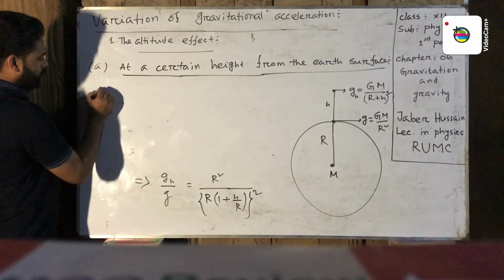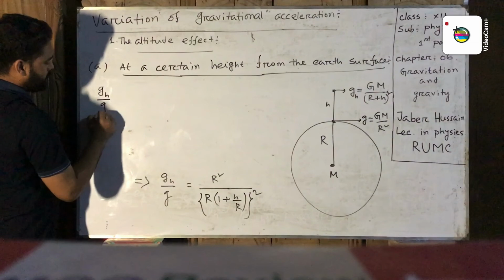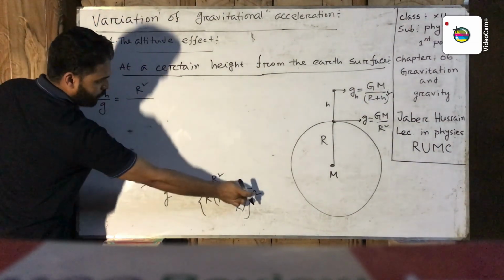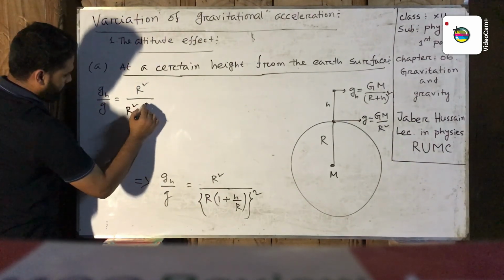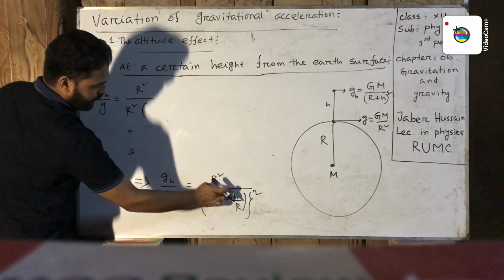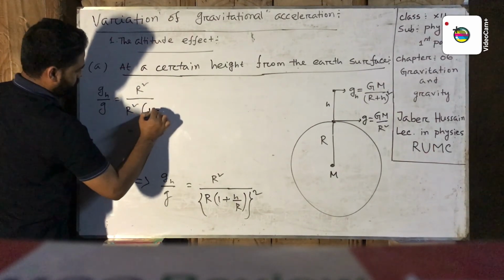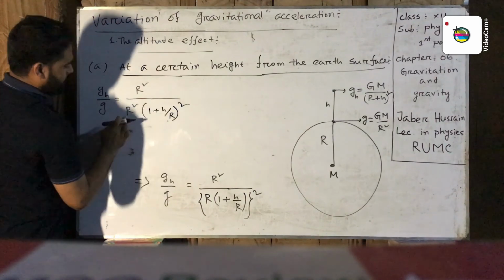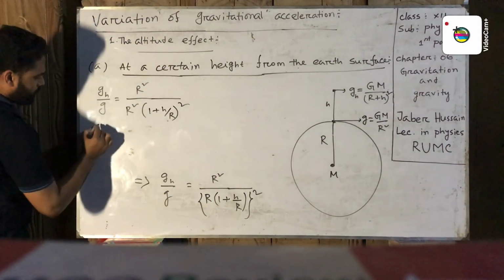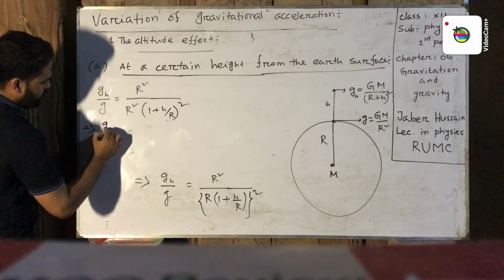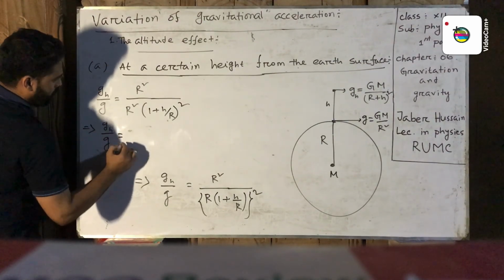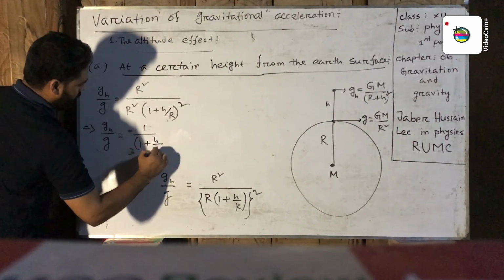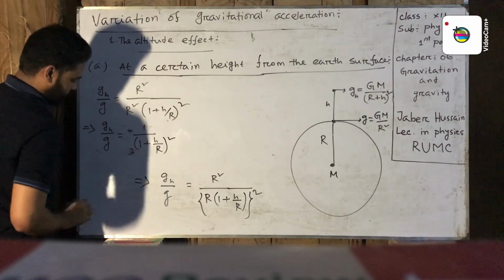Then gh by g equals R square divided by R square into (1 plus h by R) whole square. Then R square cancels. Now gh by g equals 1 by (1 plus h by R) whole square.